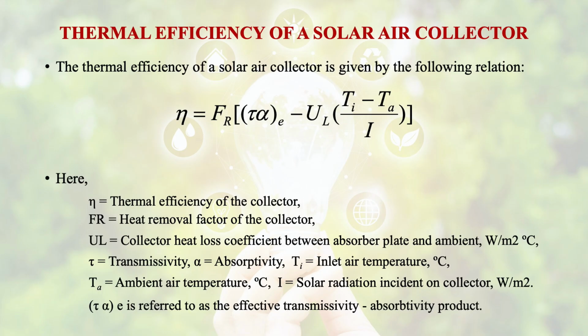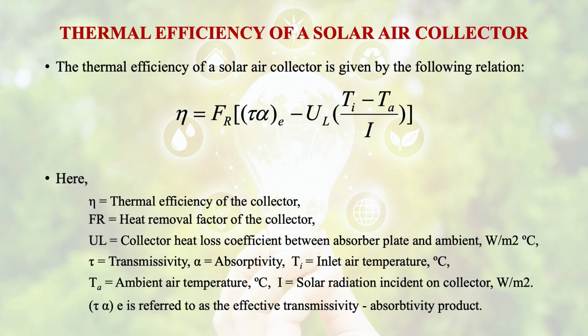UL is the heat loss coefficient between the absorber plate and ambient of the collector. Tau is transmittivity and alpha is absorptivity. And now comes UL (Ti minus Ta) by I. This is our convective heat transfer. Ti is the initial air temperature and Ta is the ambient air temperature in degrees centigrade. I is the solar radiation incident on the collector.